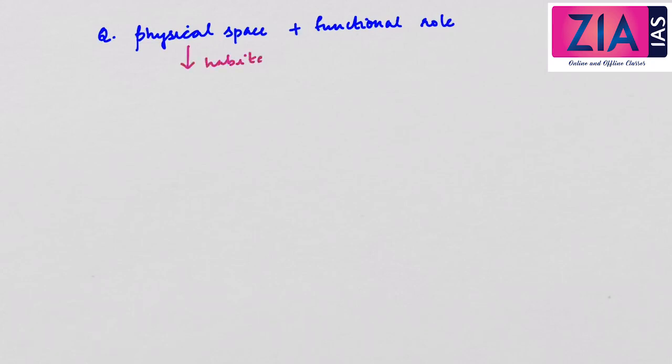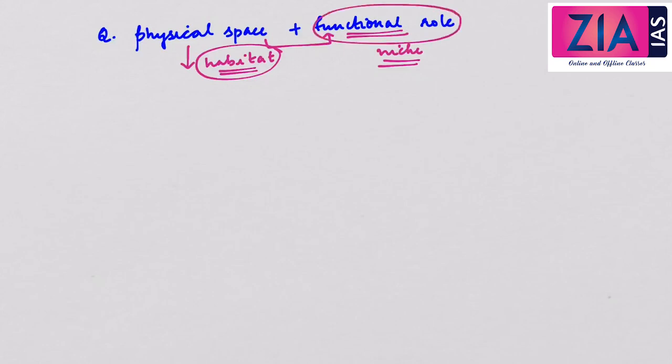So if the question was only about the physical space, definitely the answer could have been habitat. But physical space, that is habitat, plus the unique functional role, which is the niche. So the answer was ecological niche, and many other options were given like ecotone, habitat, home range, etc. But if you knew that functional role of an organism means niche, then you could have made it right. So this was a previous year question.